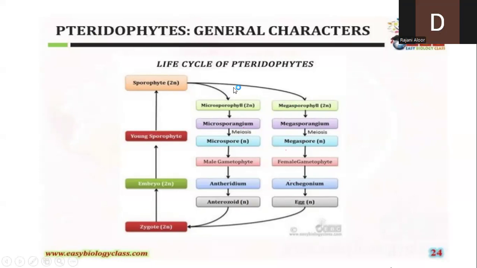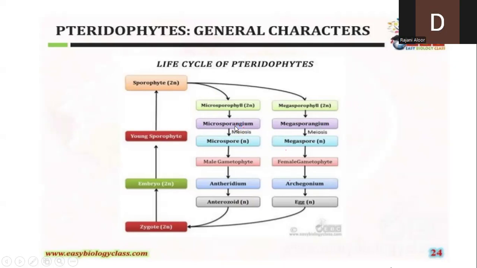It consists of the leaves, the so-called microsporophyll and megasporophyll. It is a heterosporous life cycle. That means this plant develops two different types of sporangia. The microsporophyll develops microsporangia, the megasporophyll develops megasporangia.